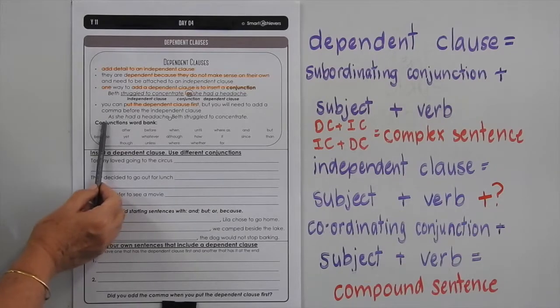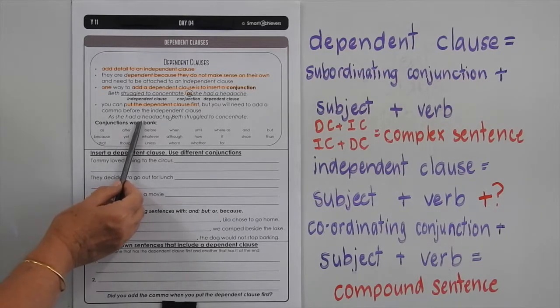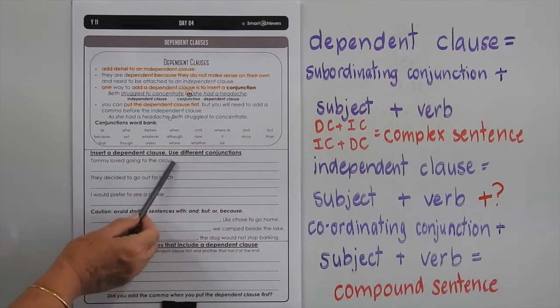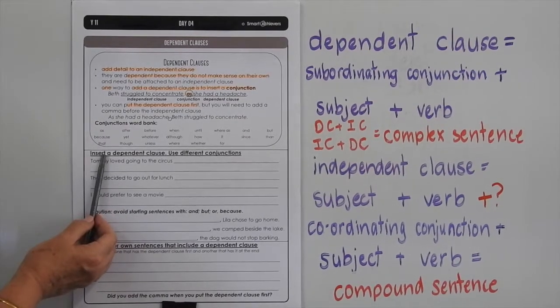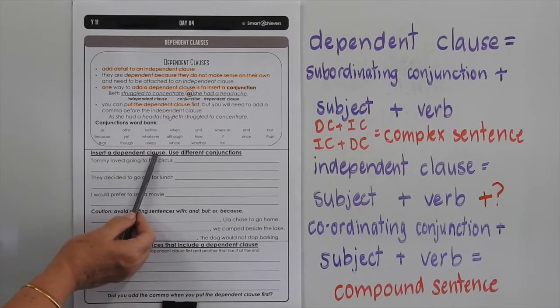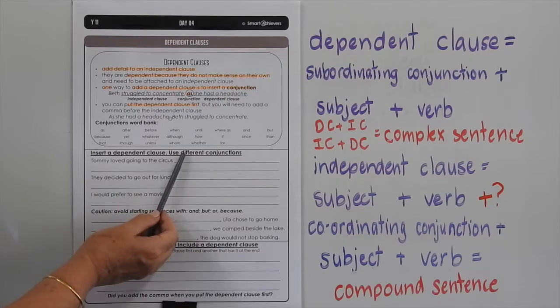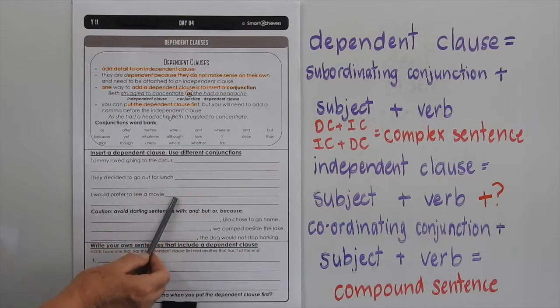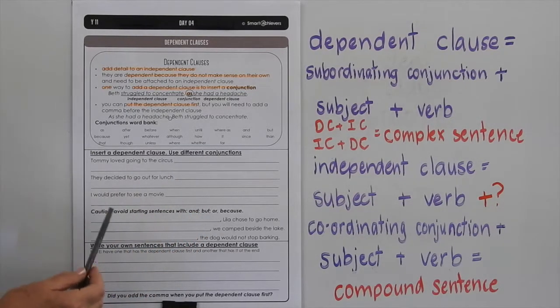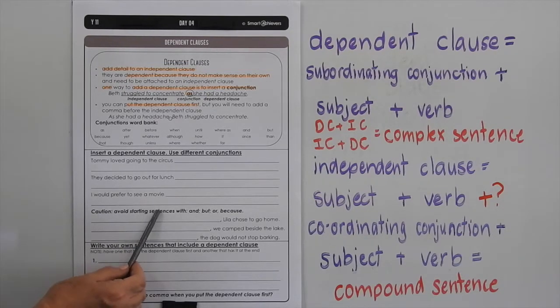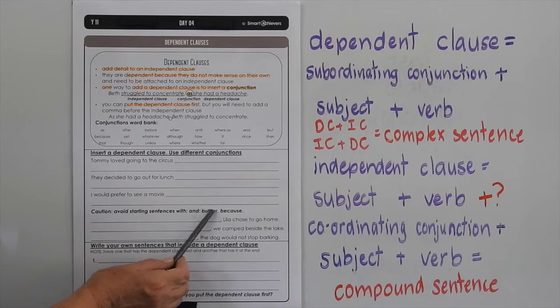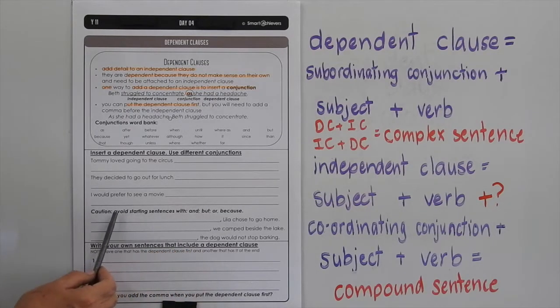So we've given you some subordinating conjunctions here for you to use below. And what we want you to do is to insert a dependent clause and use different conjunctions for each one. Now down here we're saying caution, avoid starting sentences with and, but, or because, but we want you to add that dependent clause at the start of these three sentences.